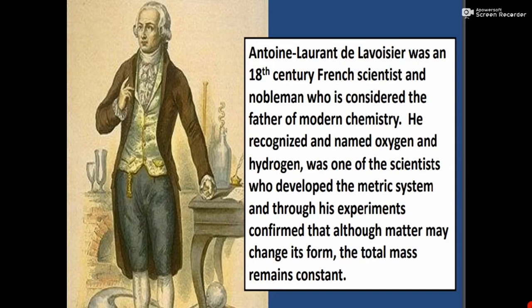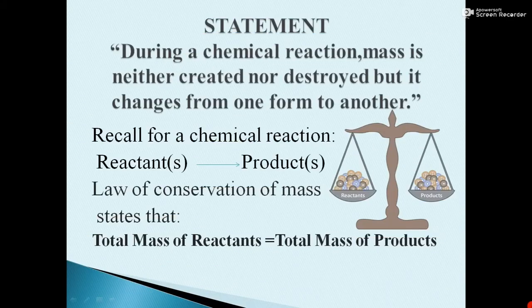He also confirmed that although matter may change its form, the total mass remains constant. This law states that during a chemical reaction, mass is neither created nor destroyed, but it changes from one form to another. Now you must recall that for a chemical reaction, the substances which take part are called reactants, and the substances which are formed as a result of the chemical reaction are called products. So we can say that during a chemical reaction, reactants are converted into products.